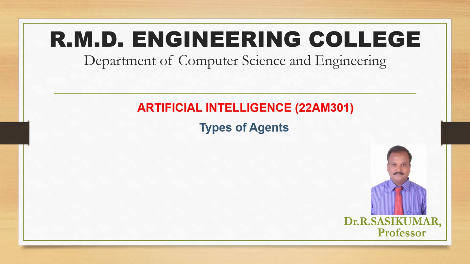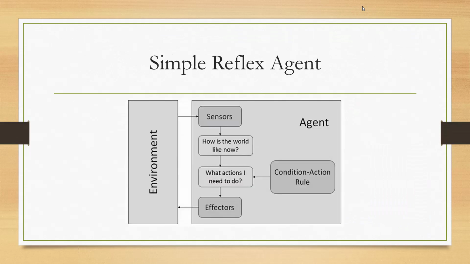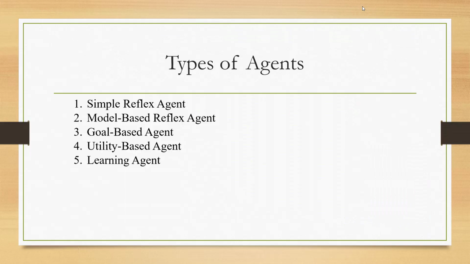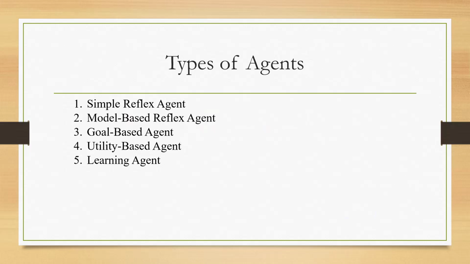Today we are going to see about types of agents in artificial intelligence. So what are the types of agents? Totally we have five types of agents. The first one, simple reflex agent. The second one, model-based reflex agent. The third one is a goal-based agent, the fourth one is a utility-based agent, and the fifth one is a learning agent. So we will see one by one.